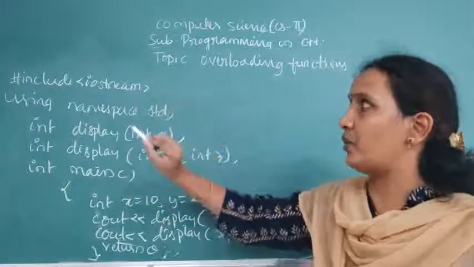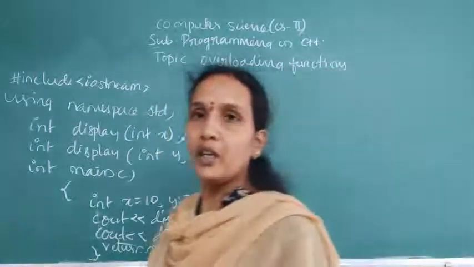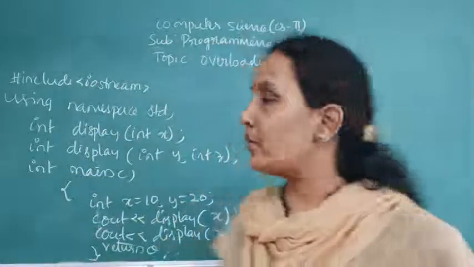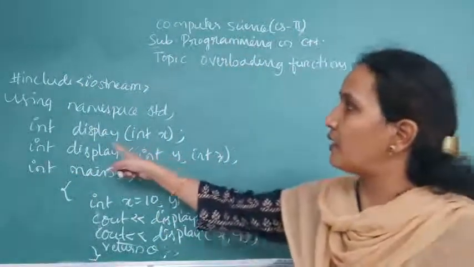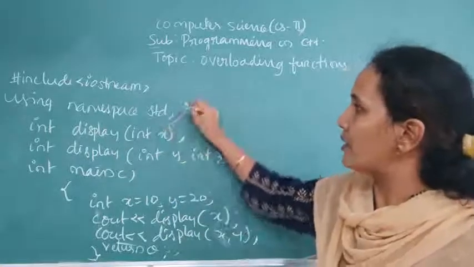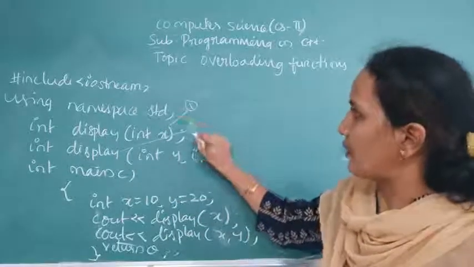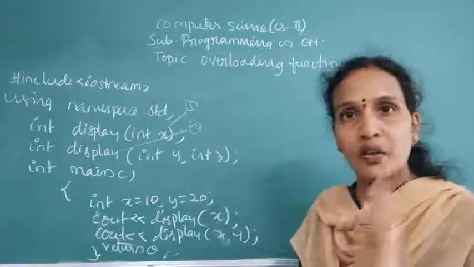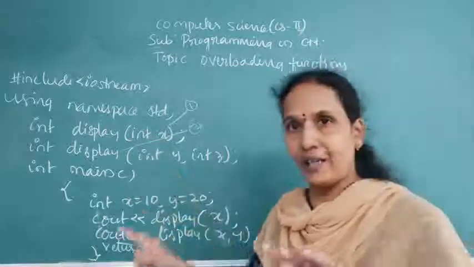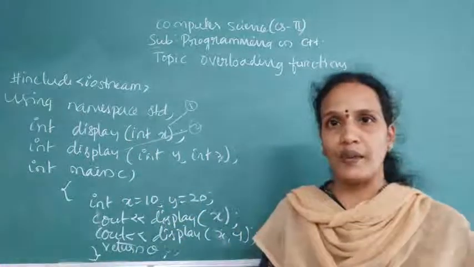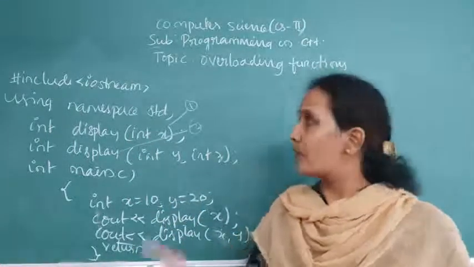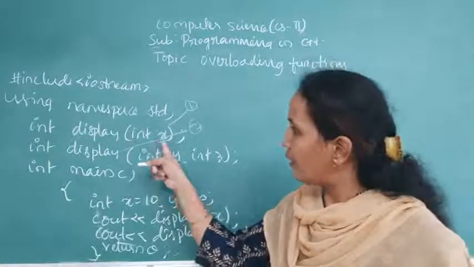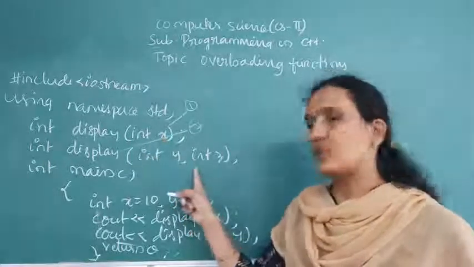I was doing something very important: using namespace std. Here we are including that library file. Now, how many user functions do we have here? Display is one function and this is another function. Here these two functions have the same name. Okay, so this concept is called overloading. Only in the same program we have two functions with the same name. What is the difference between the first function and the second function here? Here we are using one parameter and here we are using two parameters.